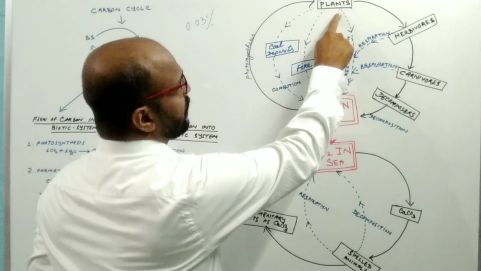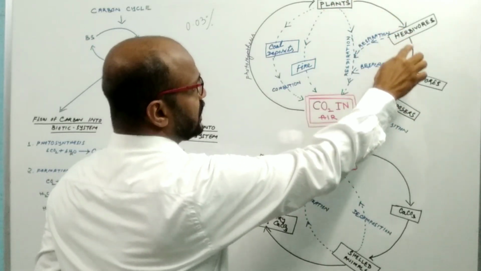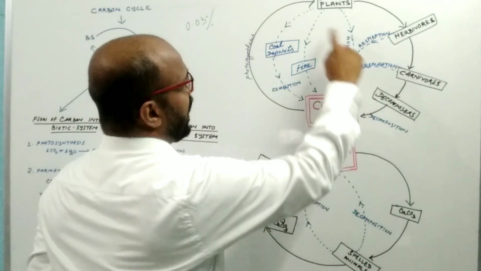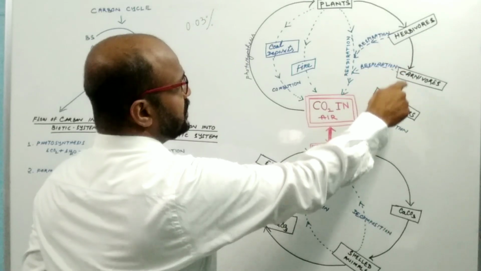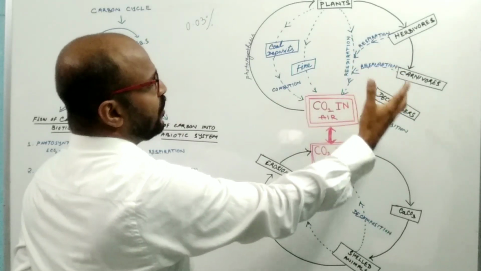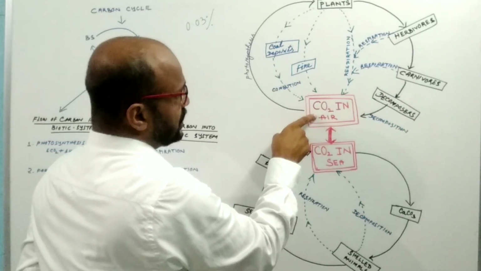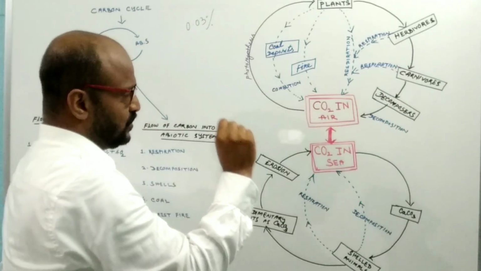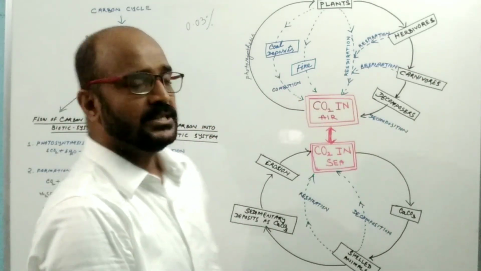After the death of the plants as well as the animals, all become food of the decomposers, and by the process of decomposition, the dead body decays and releases carbon dioxide into the air, into the abiotic system. So this is the whole cycle of the carbon.